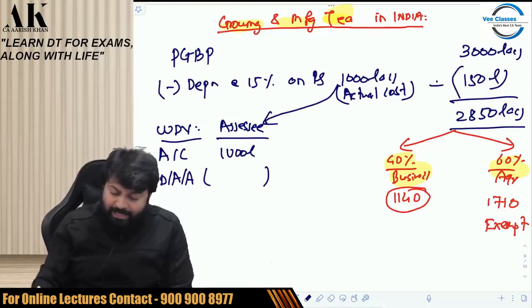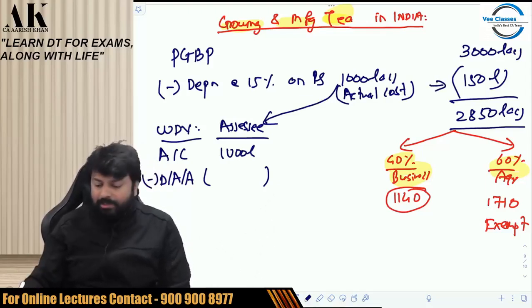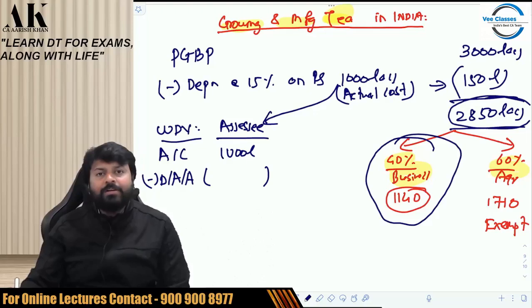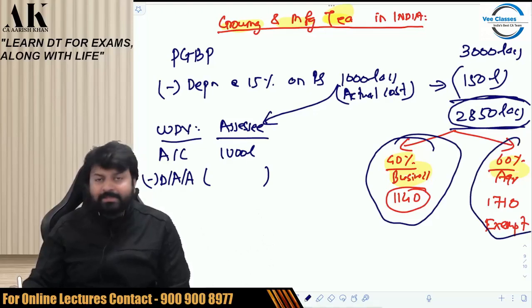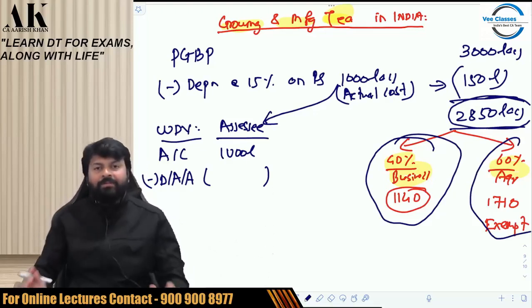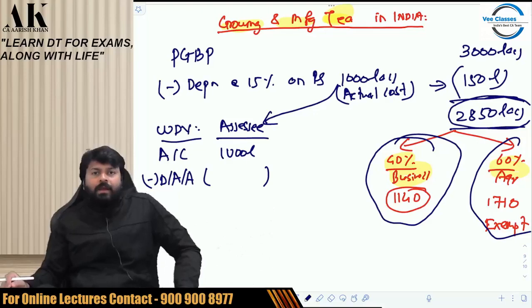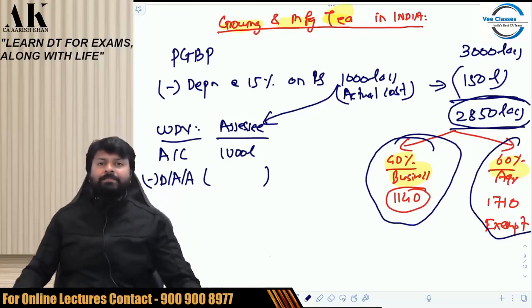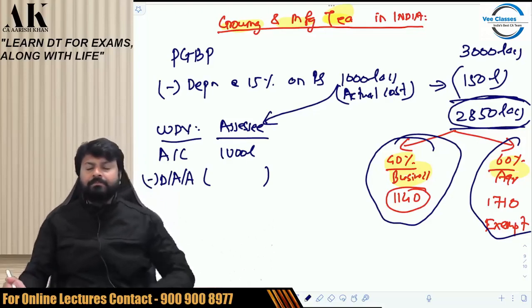Minus depreciation actually allowed is not 150 lakhs, because out of this 150 lakhs, I am using only 40% to earn my taxable income and 60% is used for earning exempt income. Listen carefully. Assessee is saying that whatever assets I am using, 40% is used for taxable income and 60% for exempt income.